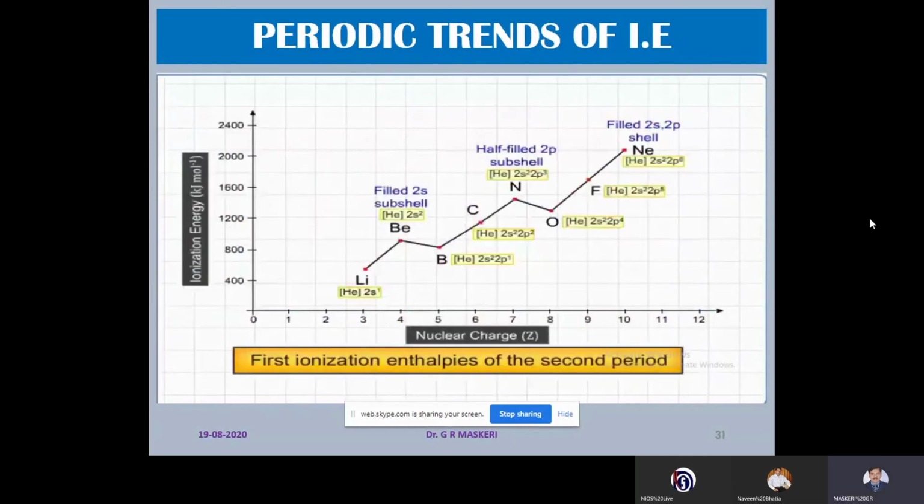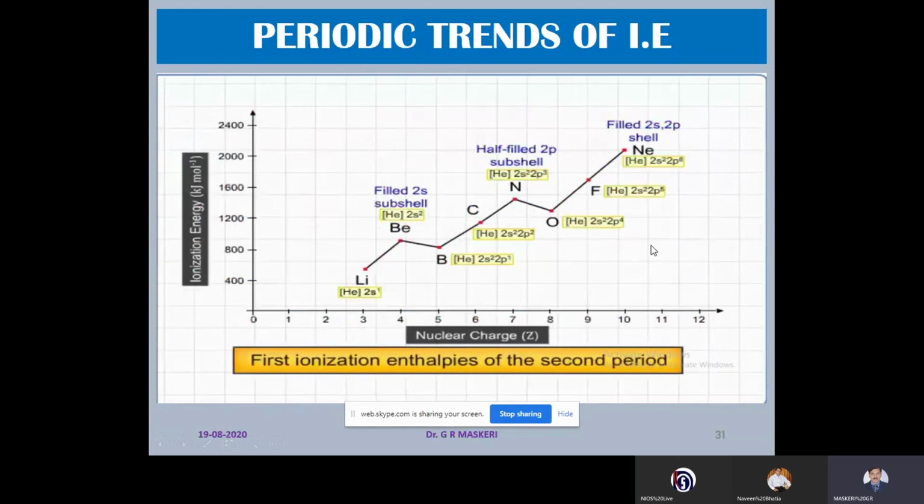Coming to the ionization enthalpy of the second period, you find several variations along the period. Lithium to beryllium increases and beryllium to boron decreases. Again, boron to nitrogen, it increases. Nitrogen to oxygen, there is an anomaly.